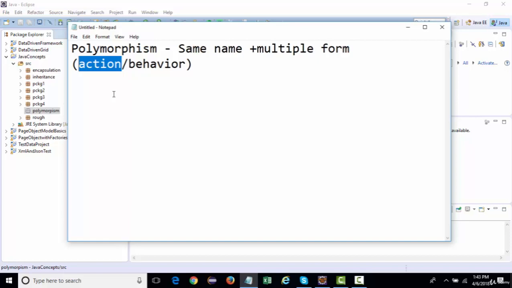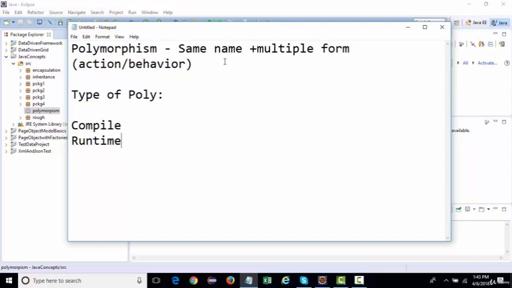Now there are a number of terms related to the types of polymorphism that you may have heard about: compile time polymorphism, runtime polymorphism, early binding, late binding, static binding, overloading, overriding.